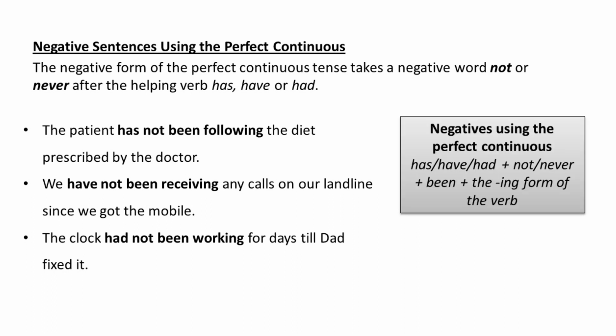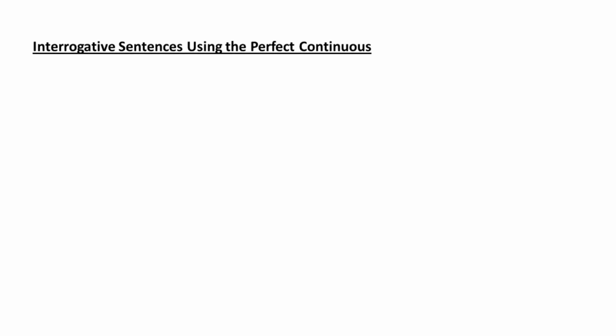So the structure of a negative sentence in perfect continuous is like this: has or have or had, plus not or never, plus been, plus the ing form of the verb. Now let us see how to formulate interrogative sentences in the perfect continuous tense.